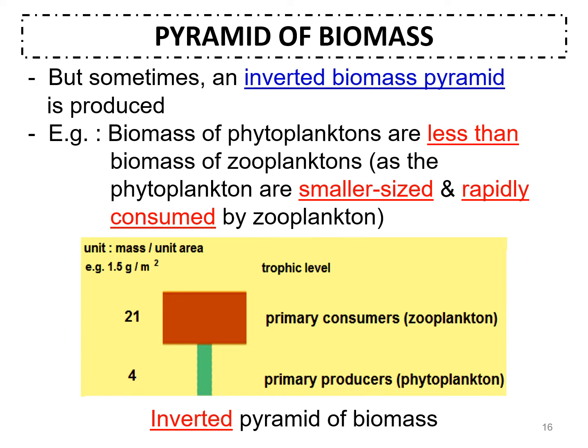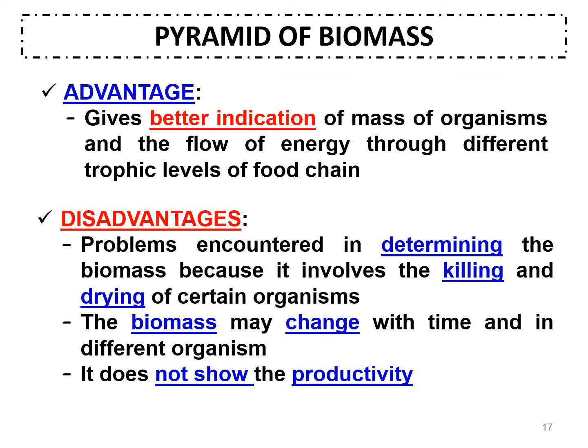So usually we have an inverted pyramid of biomass when it includes the relationship between phytoplankton and zooplankton. The advantage of the pyramid of biomass is that it gives a better indication of the mass of organisms and the flow of energy throughout the different trophic levels of the food chain. But the disadvantage is that there are problems when we want to determine the biomass, because it involves the killing and drying of certain organisms, because we have to obtain the dry mass, not the wet mass.